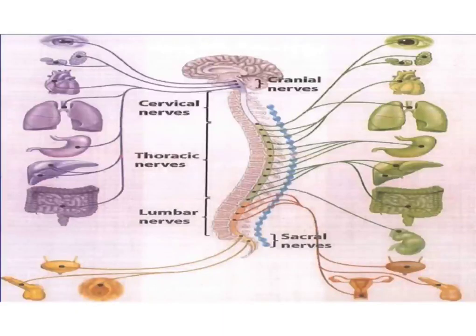If we talk about the whole nervous system, we can divide it into central and peripheral nervous system. The central nervous system consists of brain and spinal cord, and the peripheral nervous system consists of ganglia outside CNS and all peripheral nerves, like cranial nerves from brain and nerves from all segments of a spinal cord, like cervical, thoracic, lumbar, and sacral nerves.